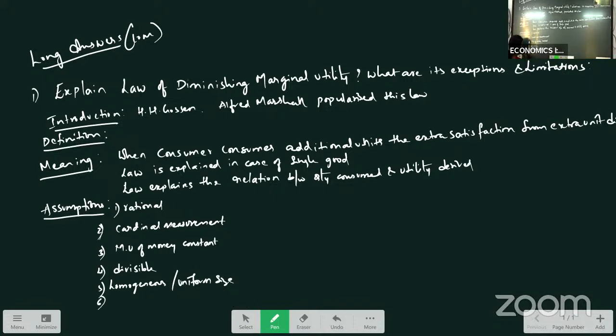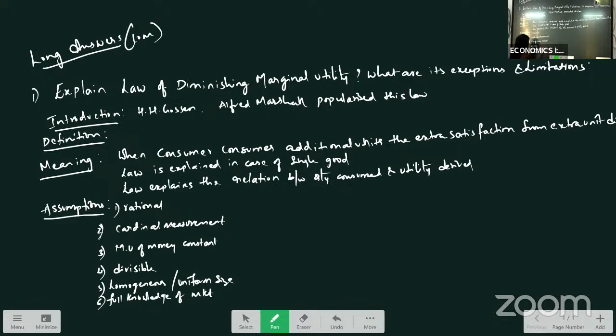Okay. Then another, we assume here consumer is having full knowledge of the market. And what else we assume over here? We assume consumer is rational. There is cardinal measurement of utility. Marginal utility of money remains constant. Commodity is divisible.